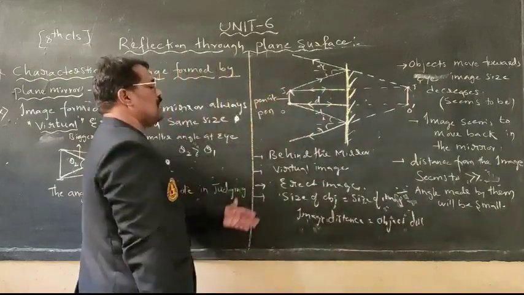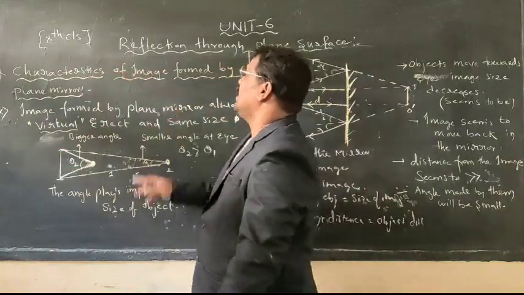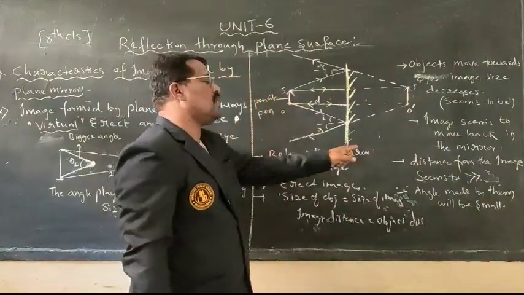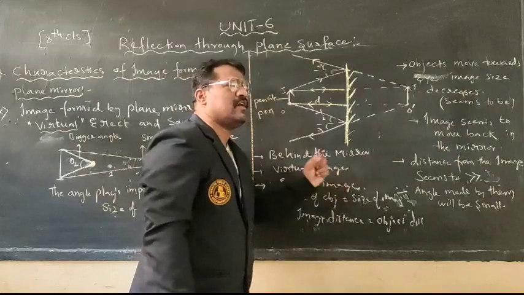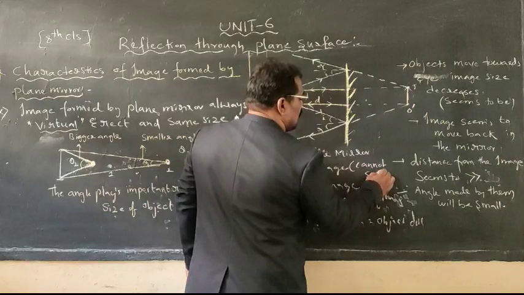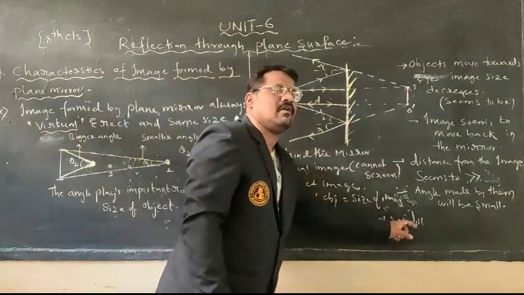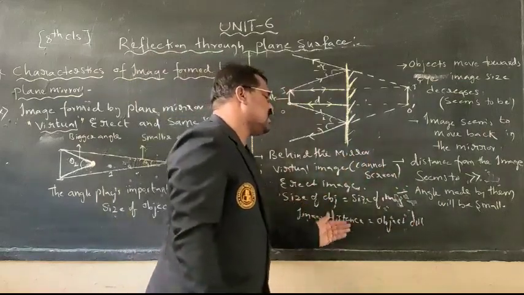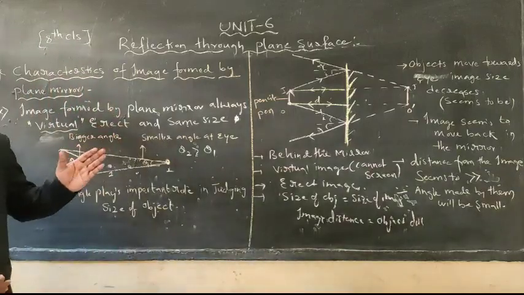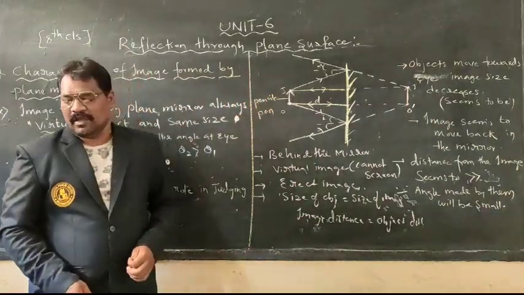These are the characteristics of the image formed by a plane mirror. The image is formed behind the mirror. The image is virtual, which means it cannot be caught on a screen. The image is erect, the size of the object is equal to the size of the image, and the image distance is equal to the object distance. These characteristics are followed by a plane mirror.